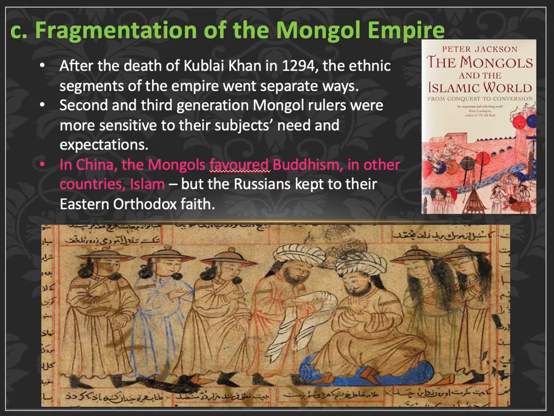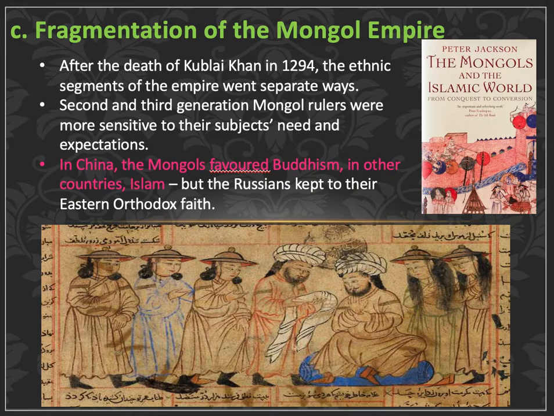And the importance of the Yuan is in the sense that it opens up China to a much wider world. After the death of Kublai Khan, the different segments of the Mongol dynasties, not just the Yuan, but the Chagatai, the Russians, and the Ilkhanites, they all went their different ways. In Russia, they will just move away, and the whole empire splintered up.